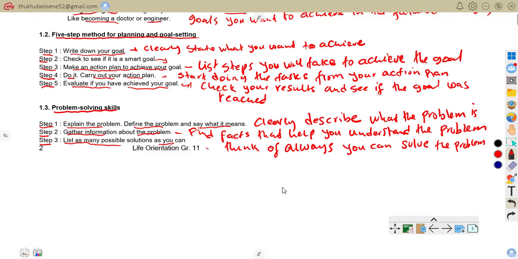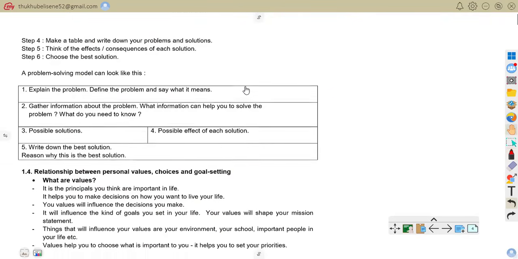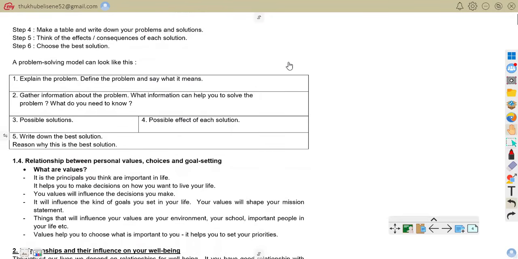So now let us move on to step number 4, which says make a table and write down your problems and solutions.